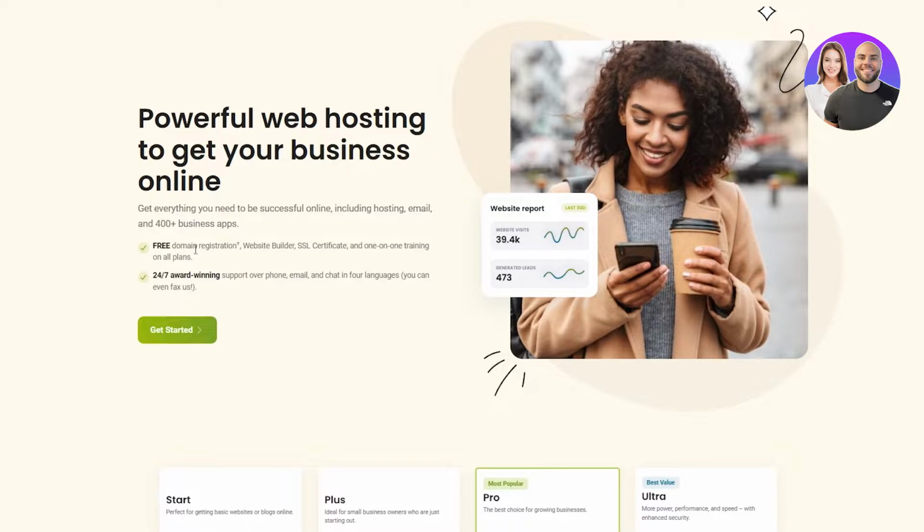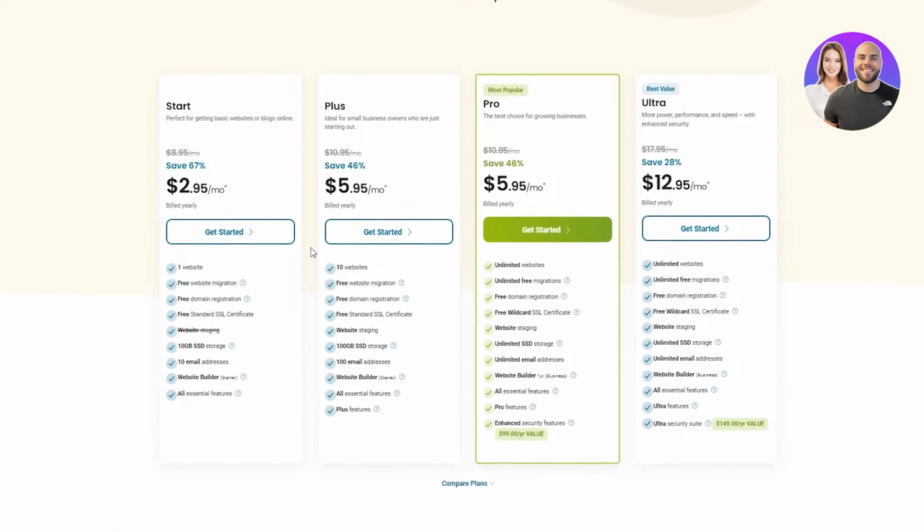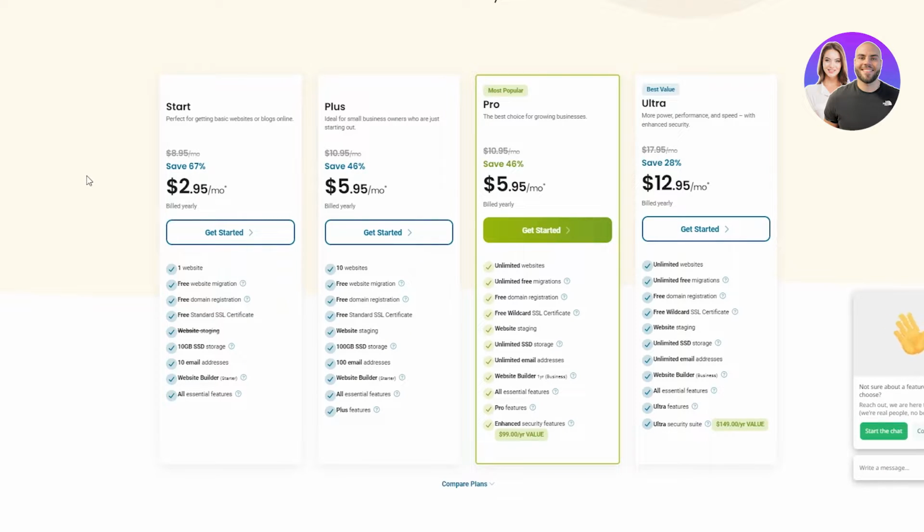Now, they say it's free domain registration, which it is, but to start your web hosting, there are 4 different plans. You're going to have to pay for web hosting, because it's not going to be all free. There's the start package, that's $2.95, and then there's the plus package, which is $5.95. In these you get different packages. In the $2 one you get 1 website, and in the $5 one you get 10 websites, and then of course there's the more pro and ultra offers. You can use that if you want to, but that's totally on you. I'd recommend just using the pro one, because pro is best. You don't really need to get into ultra.